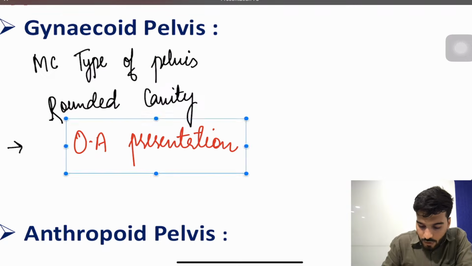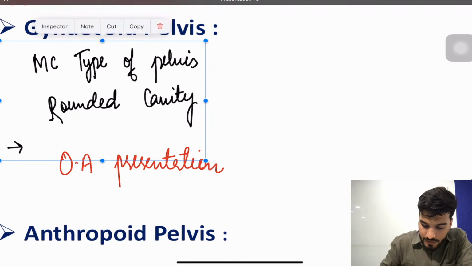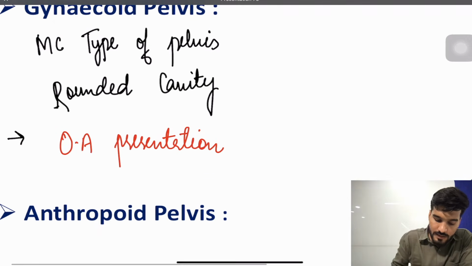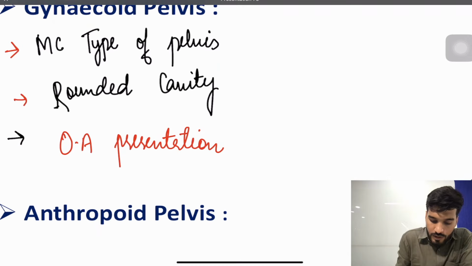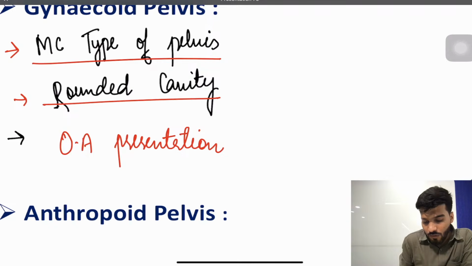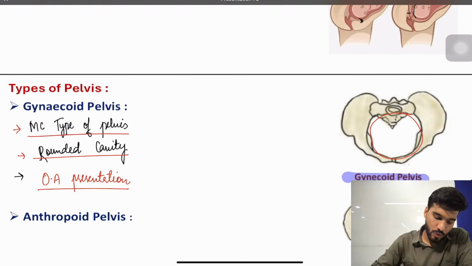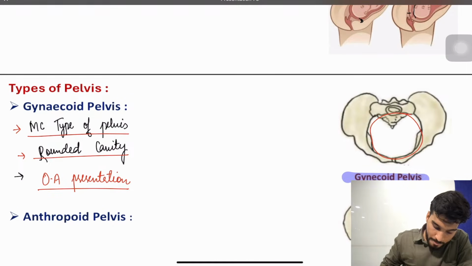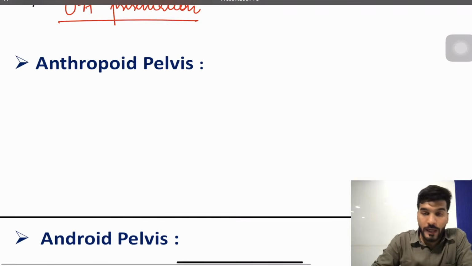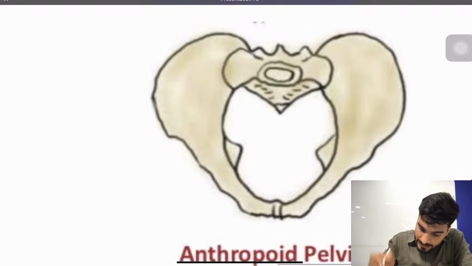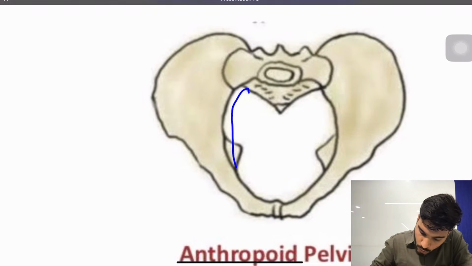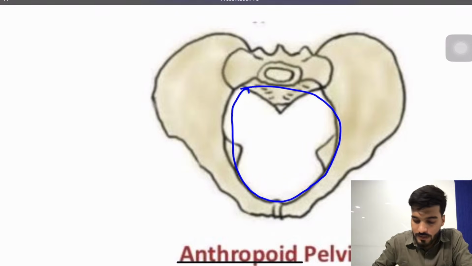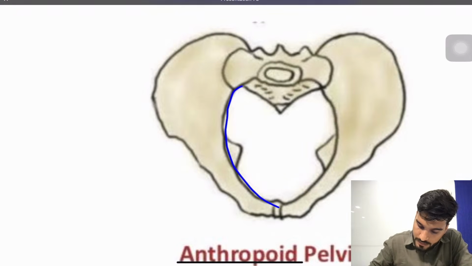Is that clear? So 3 points: most common type of pelvis, a rounded cavity, and occipito-anterior presentation. Okay. Next one is going to be anthropoid pelvis. Now if we check this anthropoid pelvis, this is an oval shaped pelvis.